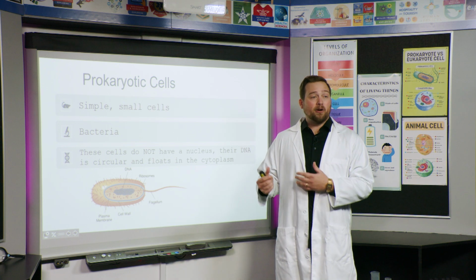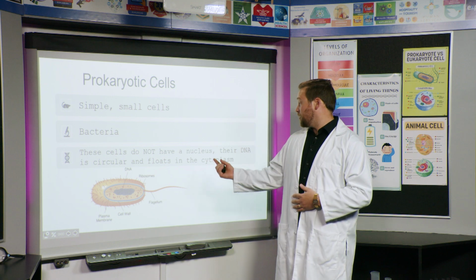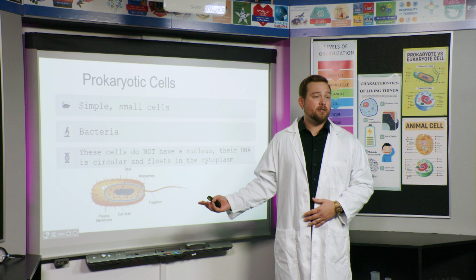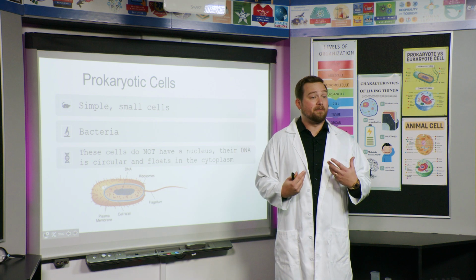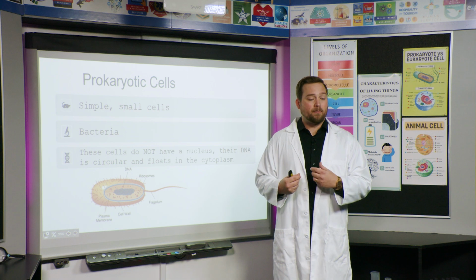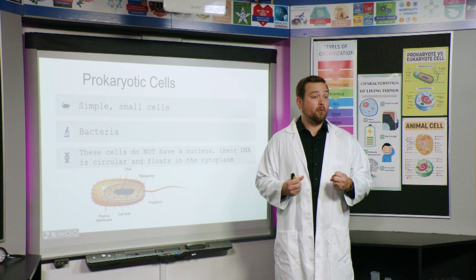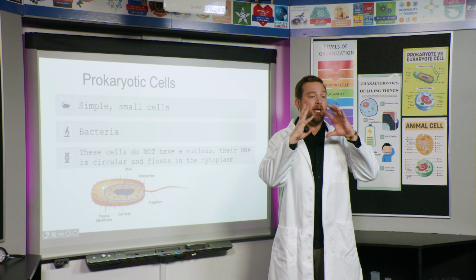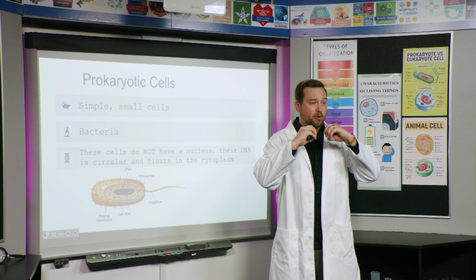Now, there is one benefit of having your DNA floating in the cytoplasm. These bacteria cells can reproduce a lot faster than our cells reproduce. They do a certain type of division called binary fission. Imagine taking a ball of Play-Doh and just pinching it and then pulling it apart.